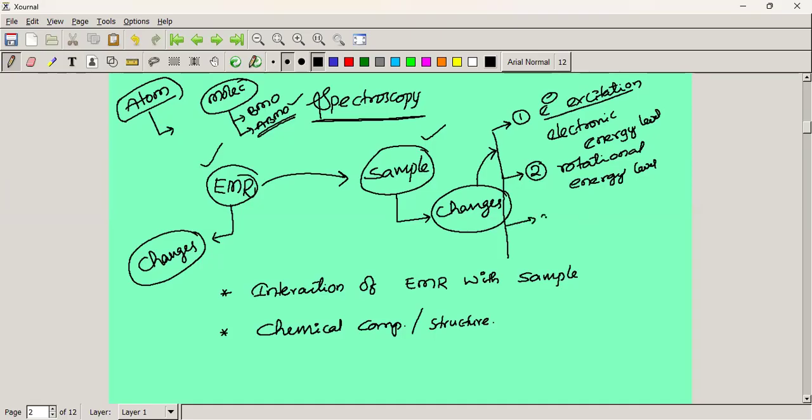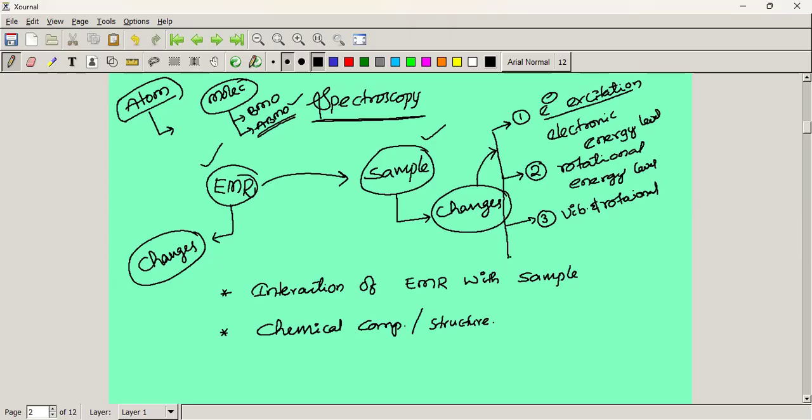A third kind of change within the sample molecule is that vibrations and rotations happen. That means in the vibrational and rotational energy levels, the molecule will be rotated or vibrated. So vibrations, rotations, and electronic excitations can be observed in the sample molecule.